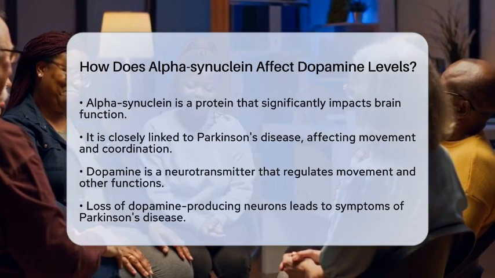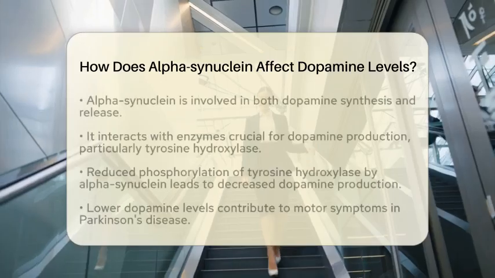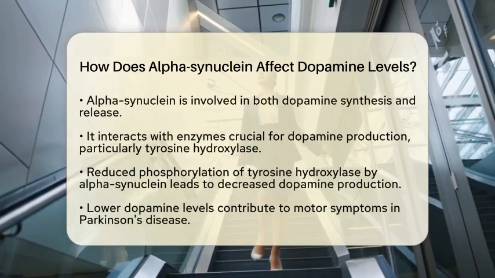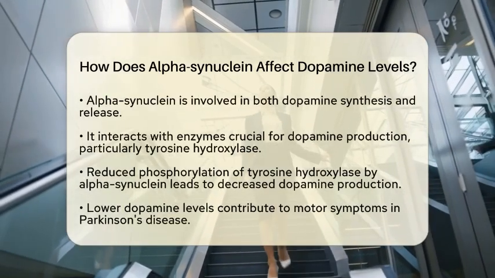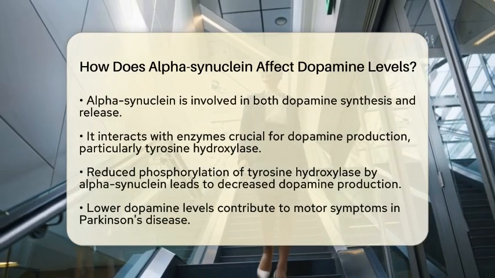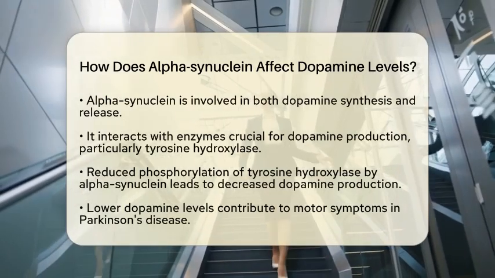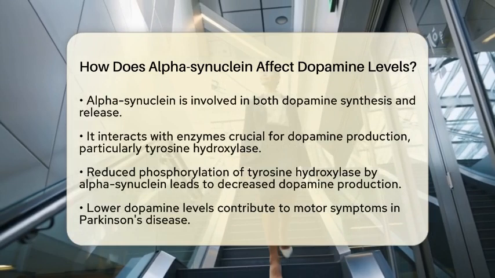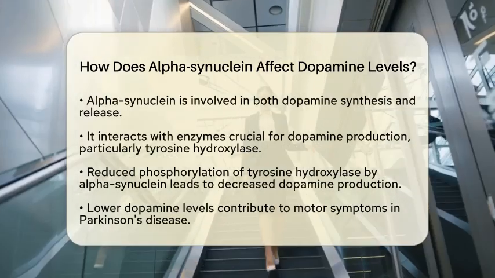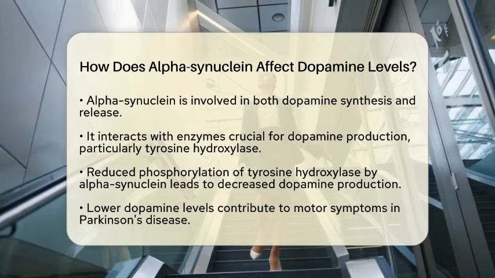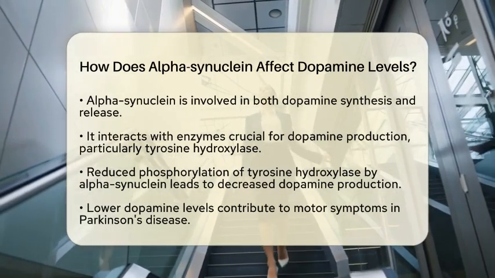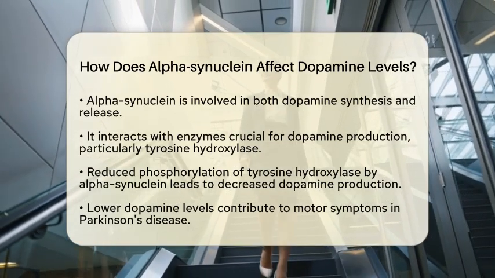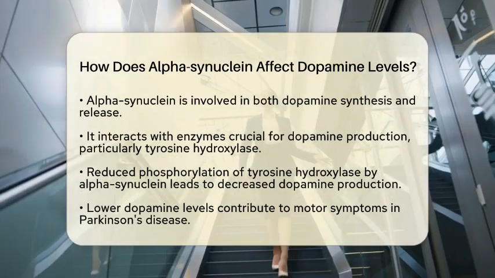One way alpha-synuclein affects dopamine levels is by interacting with enzymes that are essential for dopamine production. For instance, it can negatively impact the activity of tyrosine hydroxylase, which is the key enzyme responsible for synthesizing dopamine. When alpha-synuclein reduces the phosphorylation of this enzyme, it leads to less dopamine being produced. This is a critical factor because lower dopamine levels contribute to the motor symptoms of Parkinson's disease.